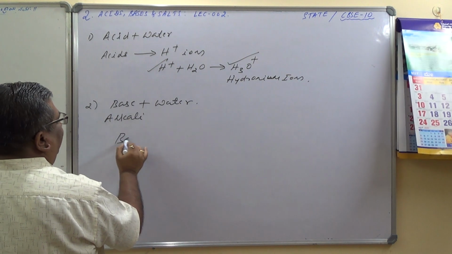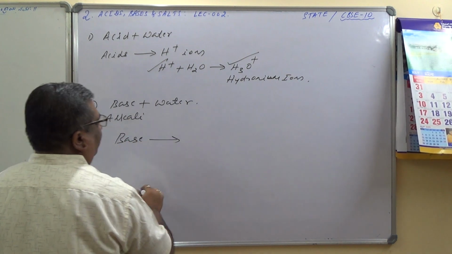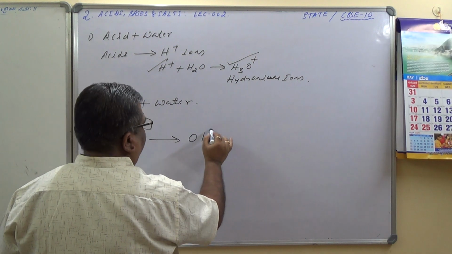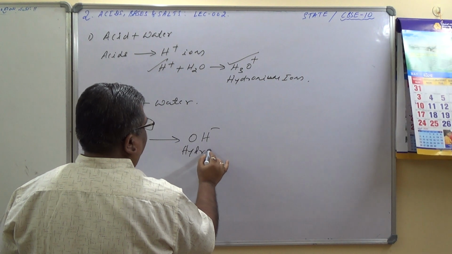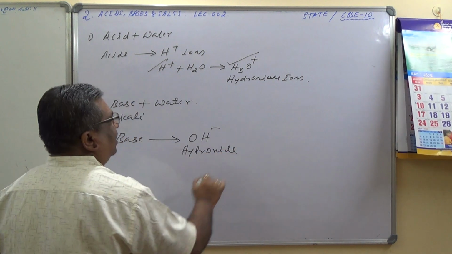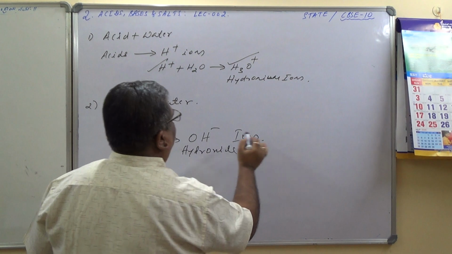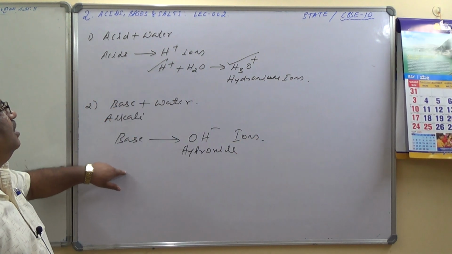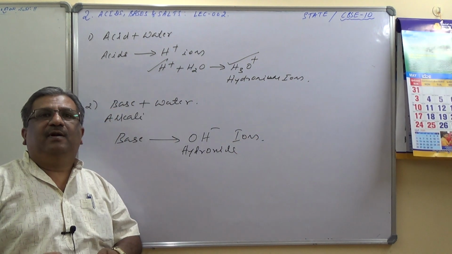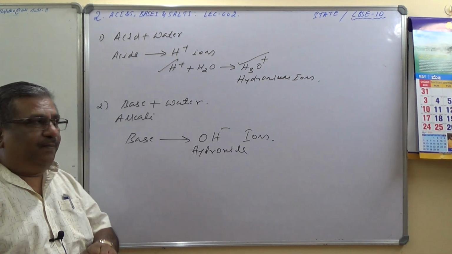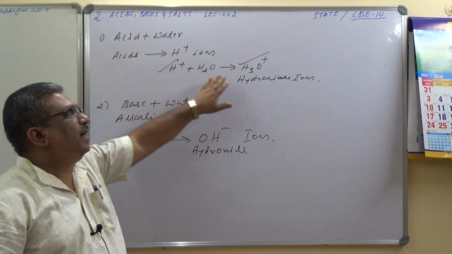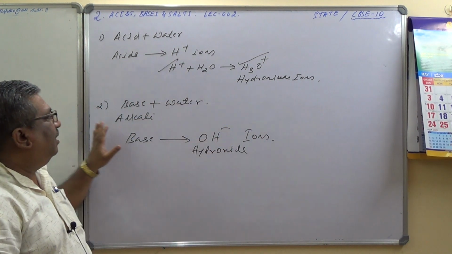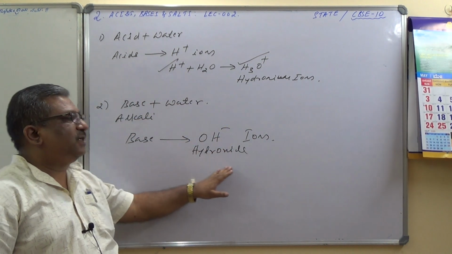So what do bases produce? Bases produce hydroxide ions. They release hydroxide ions in water. These are the important things. Whenever acid is brought in contact with water, acid produces hydrogen ions, in turn hydronium ions are produced, and bases will produce hydroxide ions.